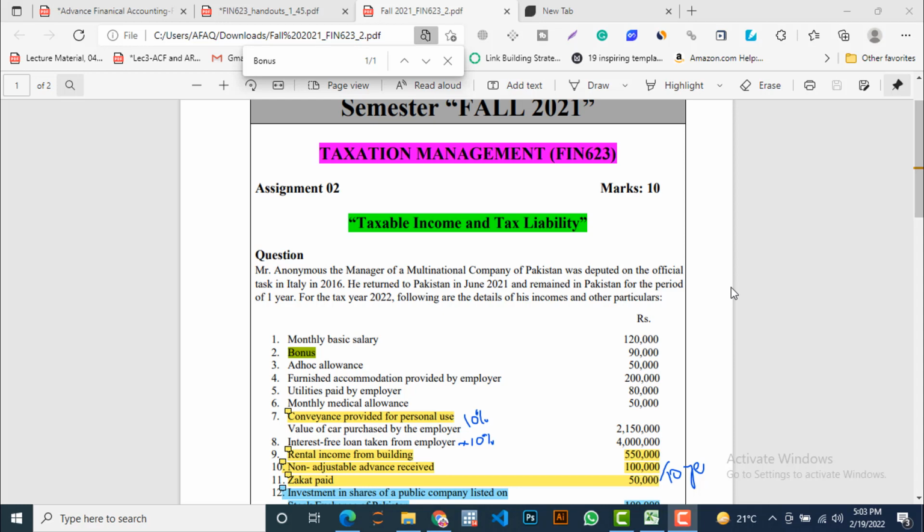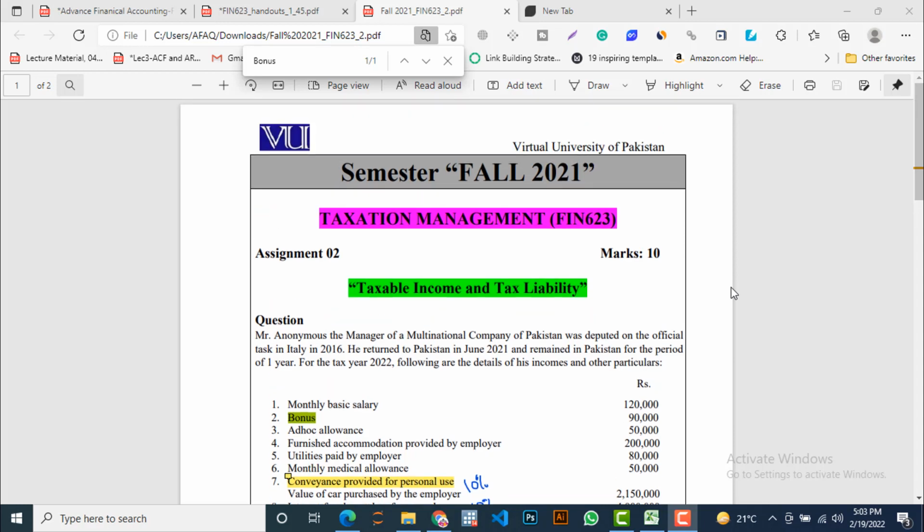In today's video or lecture, we are going to cover the solution of assignment number 2 associated with the subject labor taxation management, with subject code FIN623. Before going to the depth of the question, I am going to share with you that it is a very technical assignment, and I have devoted my best efforts to find out the solutions.